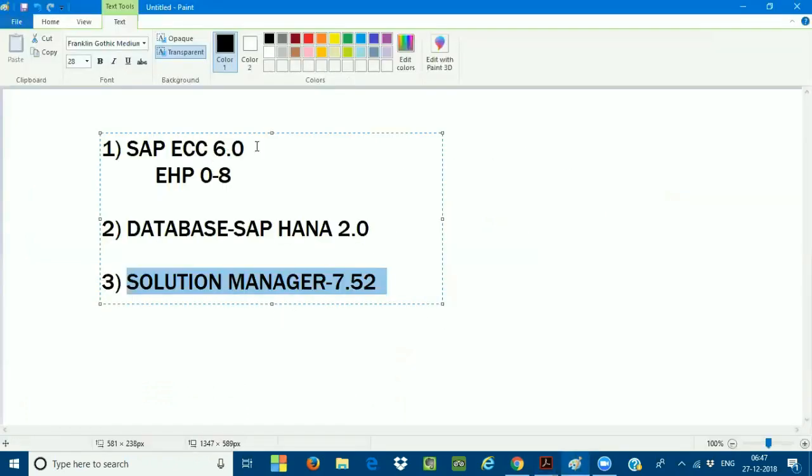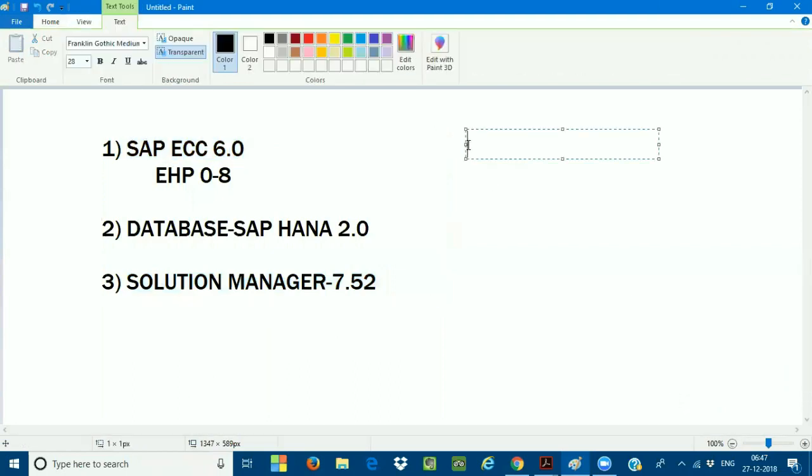Now I'm getting a doubt. You are telling me that the system requirement is SAP ECC 6.0. Now, there are some existing customers, Mr. Mahesh, who are still on SAP 4.7. If I take some customers, they are still on 4.7. But your requirement is SAP ECC 6.0.